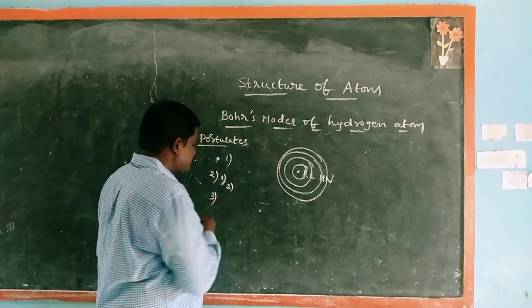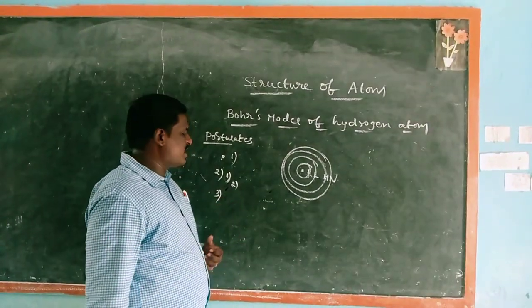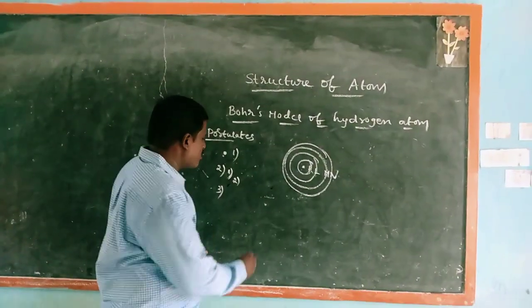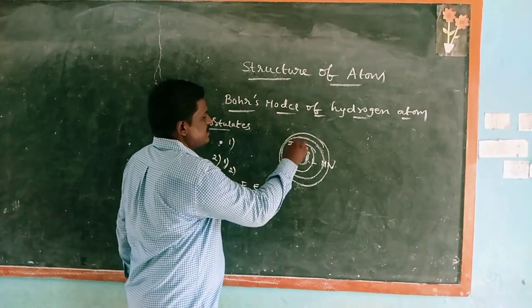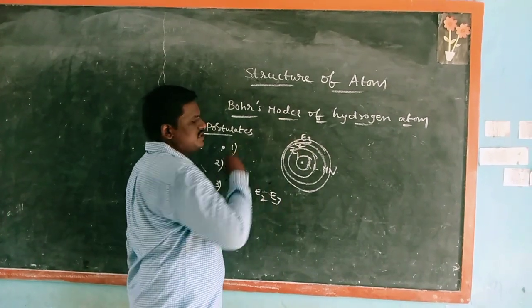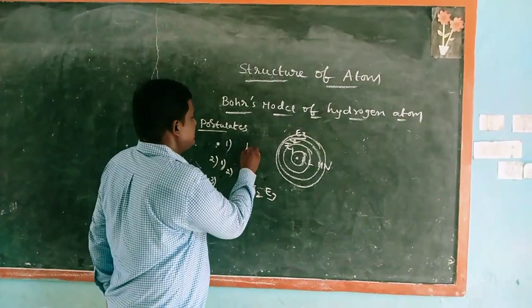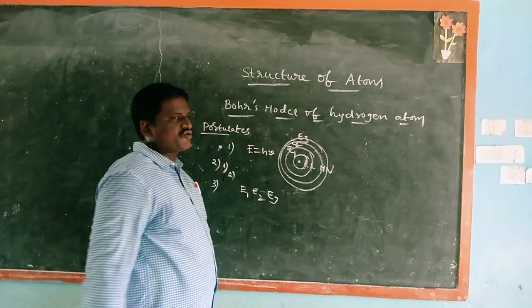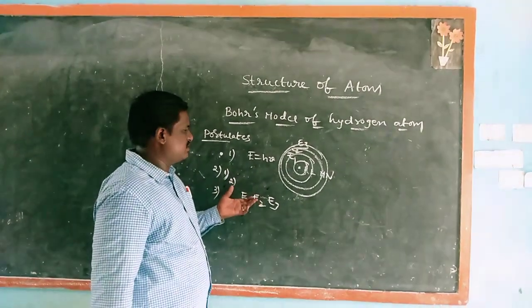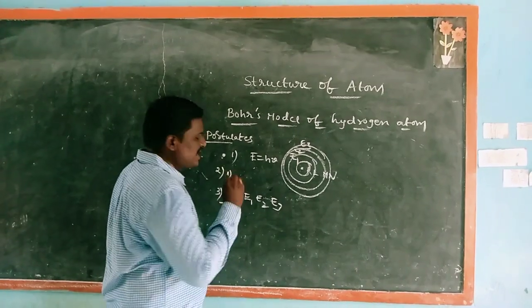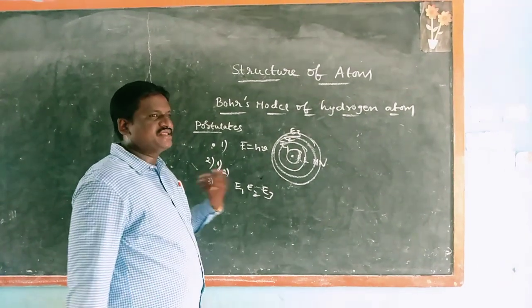Next, third one: the energies of electrons in an atom can have certain values E1, E2, E3; they are quantized. Quantized means energy in the form of packets, that is E equal to hν. The states corresponding to these energies are called stationary states. The possible values of energy are called energy levels.